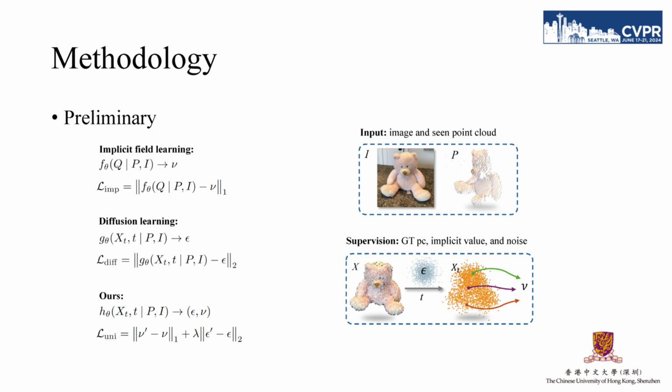A diffusion model G adopts another kind of learning paradigm, where a noise epsilon and a time step t are first sampled to construct xt by adding the noise into X. Then the model G aims to predict the noise in xt given P and I as condition. In our proposed IPoD, the implicit field learning and diffusion learning are conducted simultaneously, where the query Q is viewed as an explicit point cloud xt for denoising, and the model H aims to predict the noise in xt and the unsigned distance value at each point in xt.